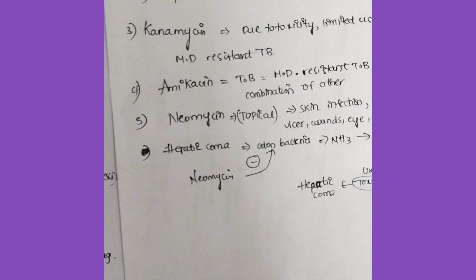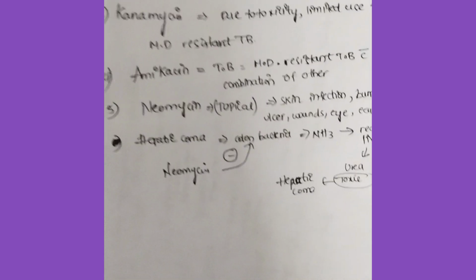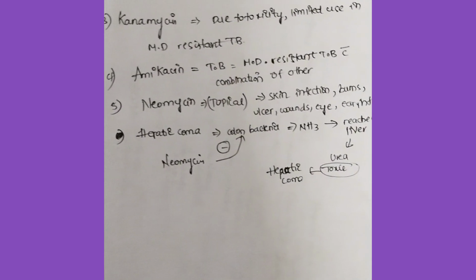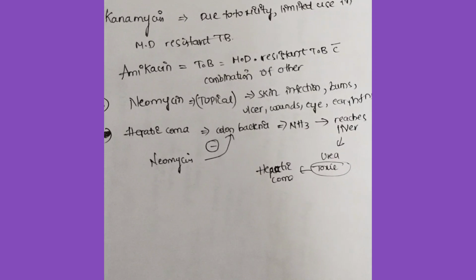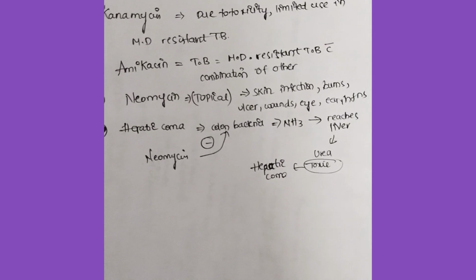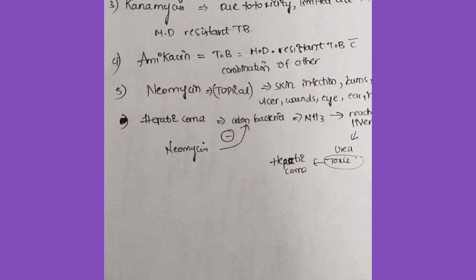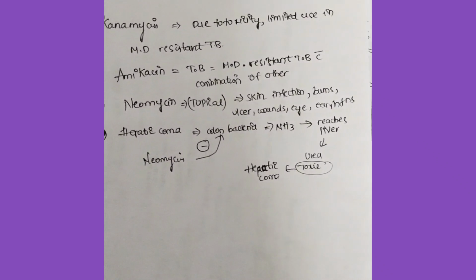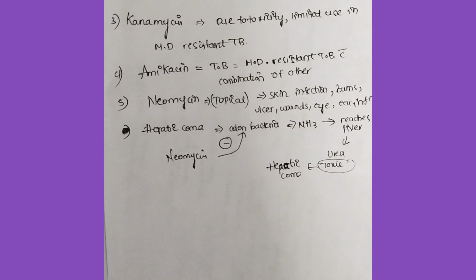Gentamicin, which belongs to the Micromonospora genus: in UTI we will be using gentamicin, and in pneumonia we will give gentamicin along with penicillin. In meningitis we will give gentamicin along with third generation cephalosporins like ceftriaxone. Topical uses will be in burns, infected wounds, and in eye drops for conjunctivitis.